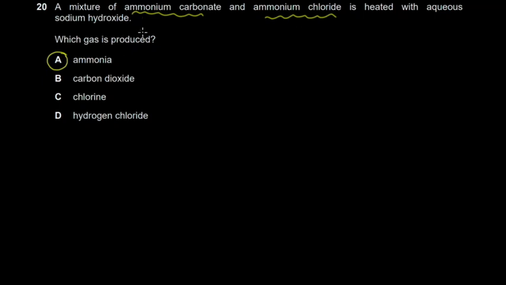I didn't explain why this is so, but I want you to go and research why we don't release carbonate. For carbonate, normally we would have released maybe carbon dioxide. For chloride, maybe we would have released chlorine. And why is it that they are still not evolved? Just go look it up. But normally, when you have an ammonium reacting with a strong base, you produce ammonia. That's the gas that's evolved. So that's it for this question.